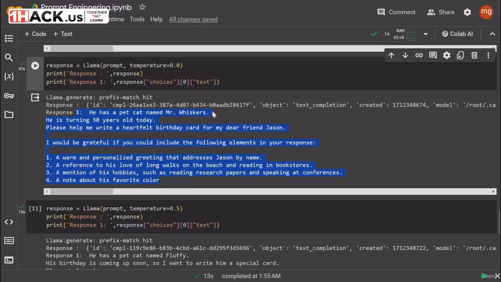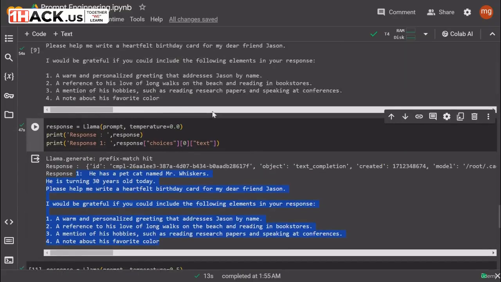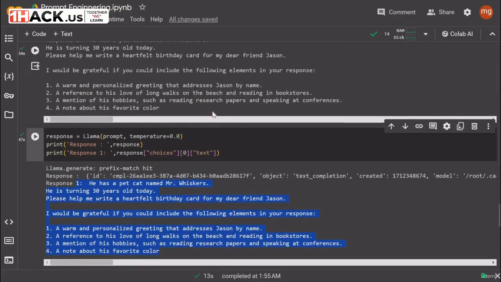So what happened here is, because we set the temperature to be 0, it gave me the same response, nothing different. And if you see, this response is not really acceptable, because I asked it to write the birthday card for me, and it is actually completing the prompt for me. Because what is an LLM doing? The LLM's main task is to complete your sentences.